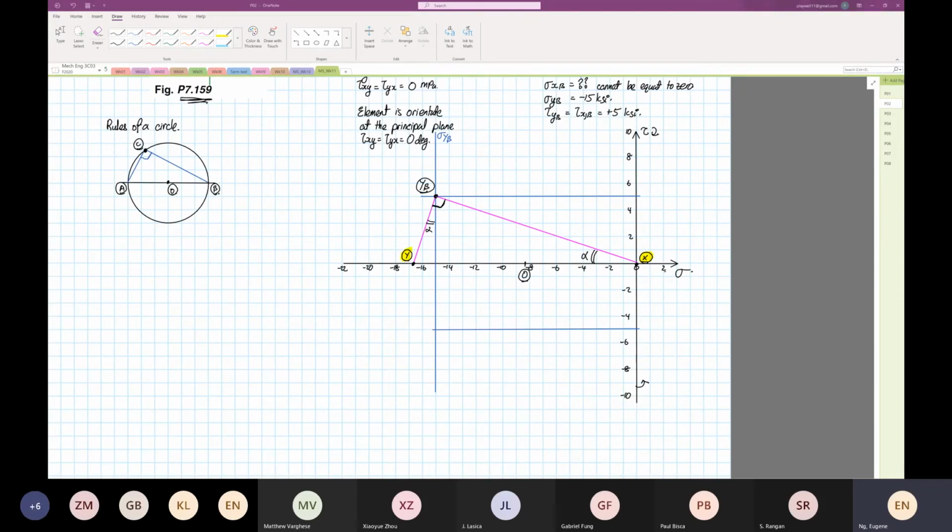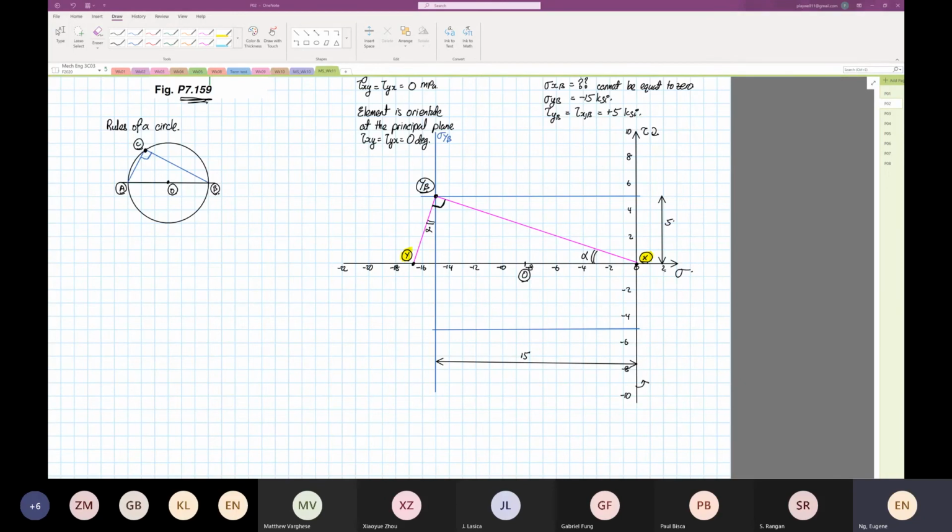One is this axis over here: from here to here is 5. And on the horizontal, this is 15. So we can work this out.